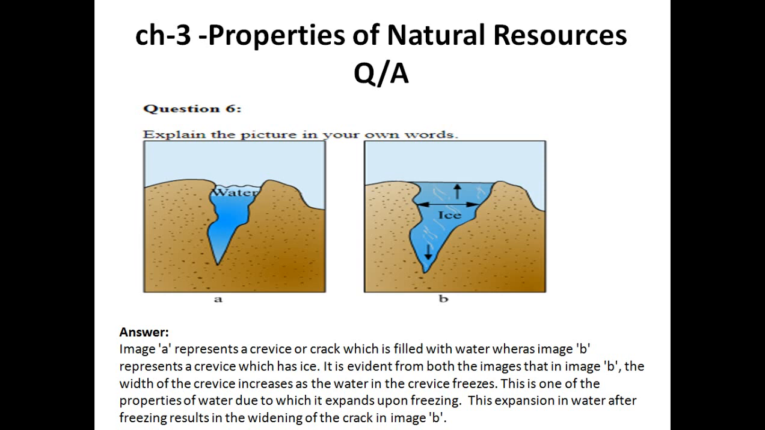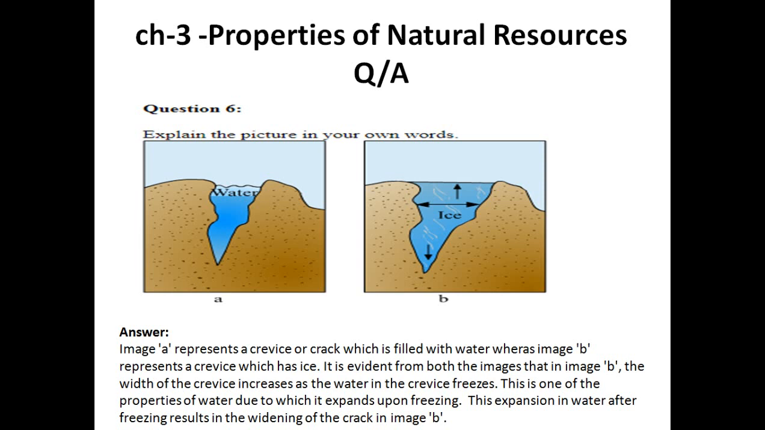Now, question number 6. Explain the picture in your own words. There are two pictures given here, picture A and picture B. In the first picture, here it is in a liquid state, whereas it is in a solid state in the ice form. So now how will you explain it? Image A represents a surface or a crack which is filled with water, whereas image B represents a surface which has ice. Surface is a type of narrow hole. So this hole is filled with water and this hole is filled with ice. The width of the surface increases as the water in the surface freezes. This is one of the properties of water due to which it expands upon freezing.